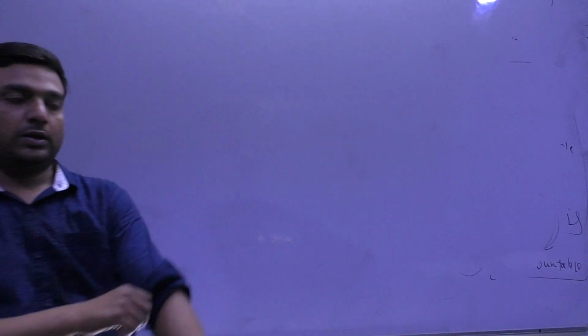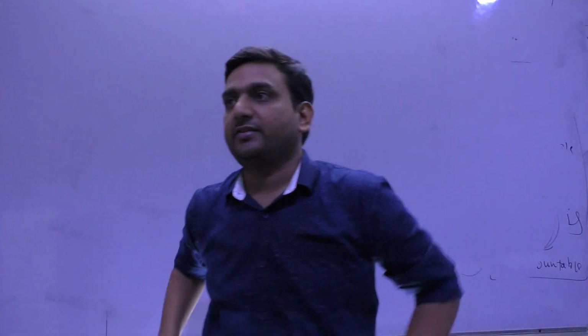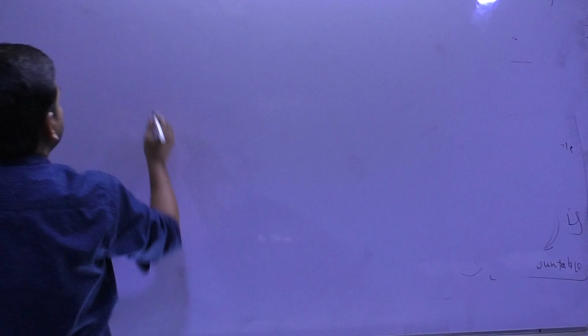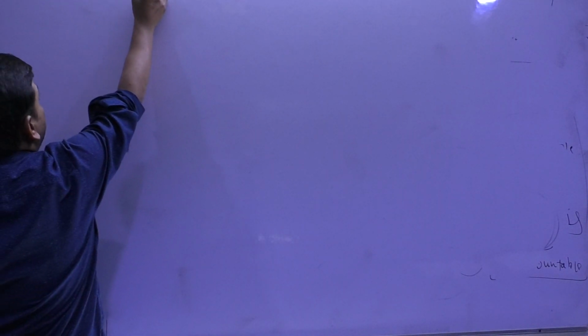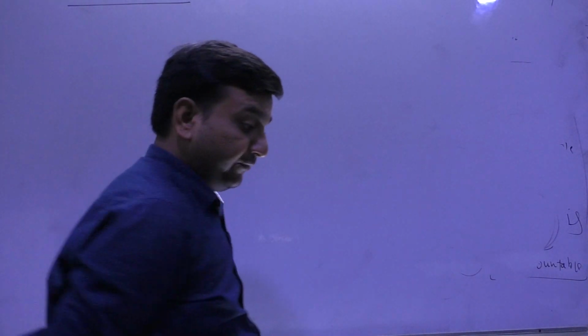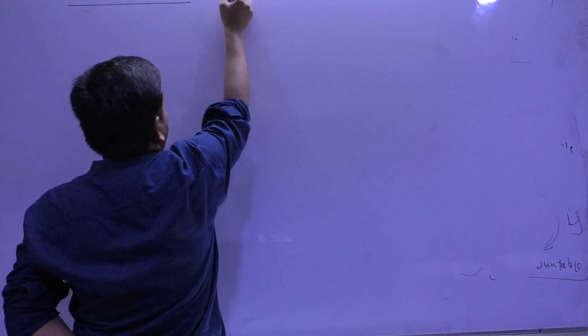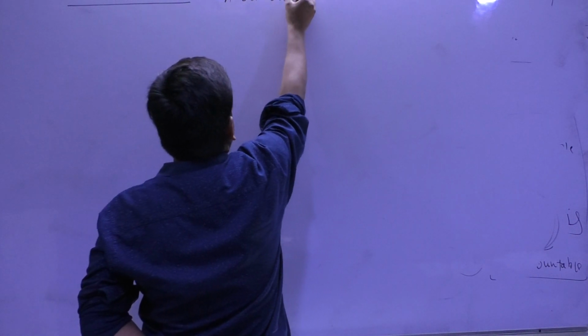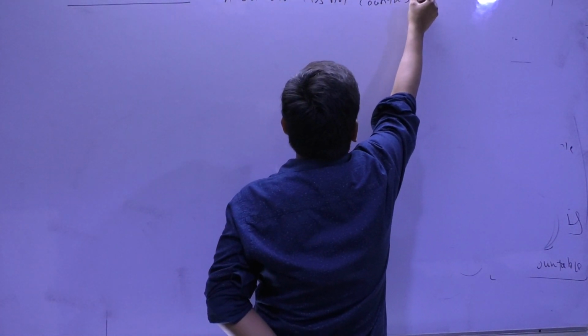Okay, now I am coming to uncountable sets. So what is the definition? A set which is not countable.